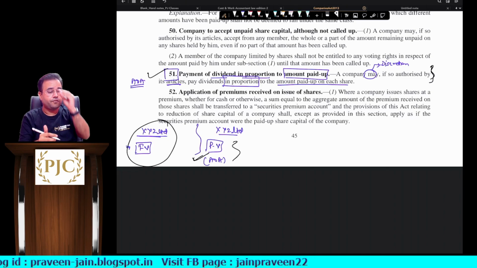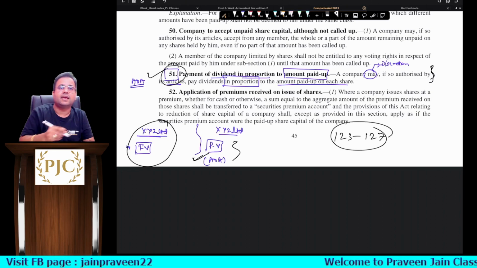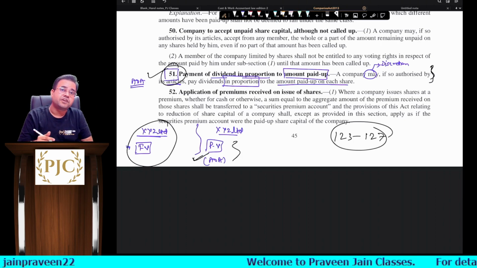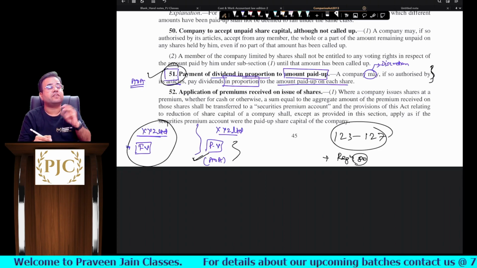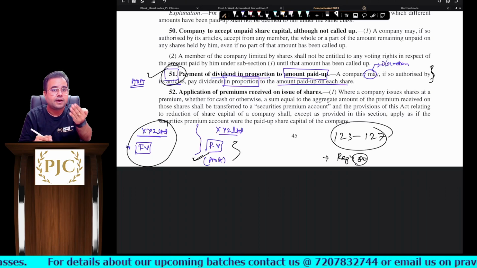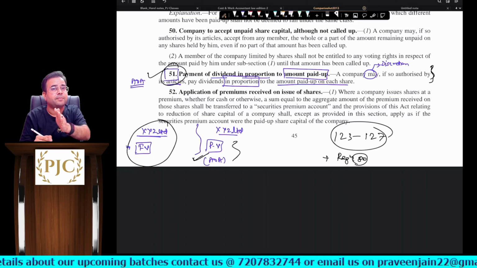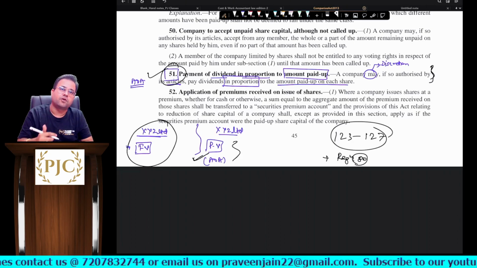So even though we are talking about Sections 123 to 127, a cross linking of Section 51 was also required. Similarly, I gave you one cross linking of Regulation 80 in Table F, which says that whenever a rate of dividend is proposed, shareholders can declare dividend at the same rate or a lower rate, but not a higher rate, sir. So this inference you get from Regulation 80, sir.